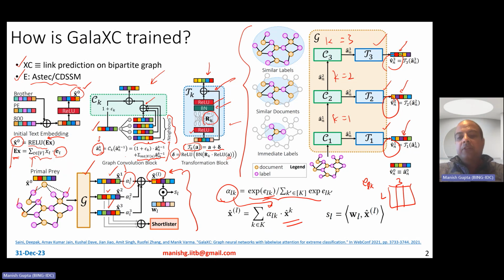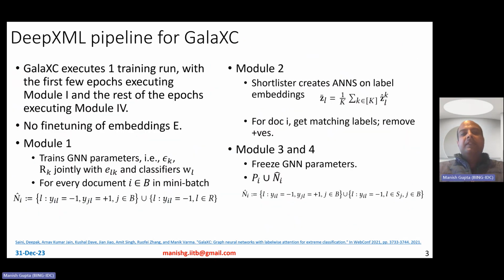So this could be an embedding for a label, this could be an embedding for a document, either, right? So if it is an embedding for a label, you also use this to learn your classifiers WL, so that the hope is that the similarity score of the right classifier of the right label should be higher, while the classifier score for the non-relevant labels should be lower. That's what you use for training the model. Okay. So that's that. So we will also see how these X's that have been obtained here can be combined in a very similar way. We will not have any alphas here, but you can combine in a very similar way to learn a shortlister also.